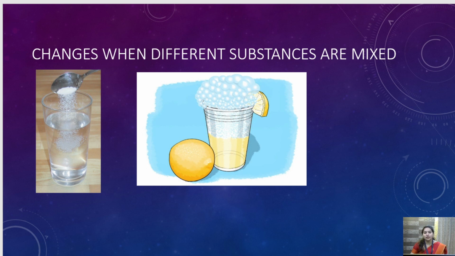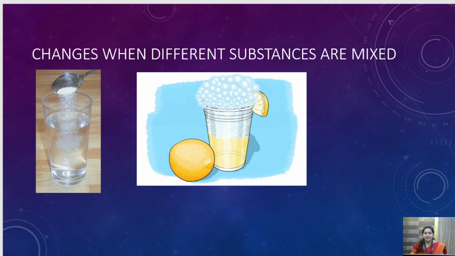And what about the water? What we can do is condense it, and hence we can get the water back. So this is a reversible process because after mixing salt with water, we can again get the salt and again get the water back. So this is a reversible process. Now, is it a physical change or a chemical change? Yes, children. Is it a physical change or a chemical change?